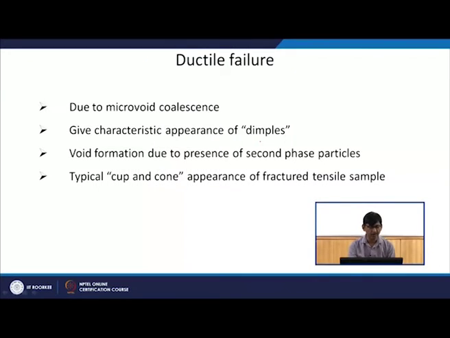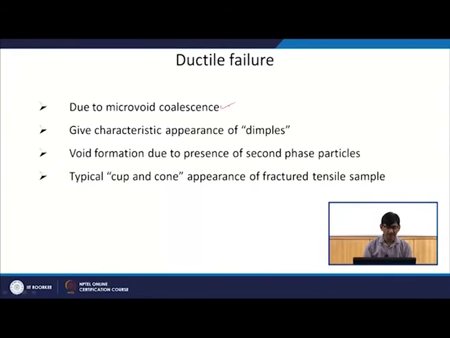Now, coming to the ductile failure, okay, or ductile fracture, this happens due to microvoid coalescence. So, we will see what do we mean by that. It gives characteristic appearance of dimples. Actually, this is what we call the features which we see for ductile fracture, okay. We say that these are dimples, okay, it looks like dimples. Void formation due to presence of second phase particles, okay, and typical cup and cone appearance of fractured tensile sample. So, this we have already discussed earlier also, that you get this kind of cup and cone type of fracture.